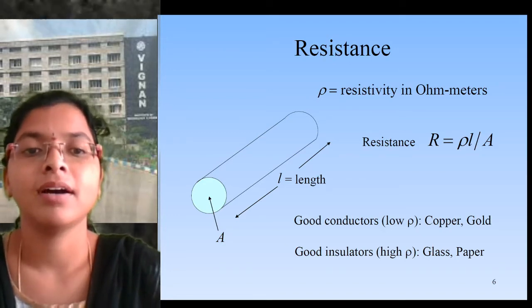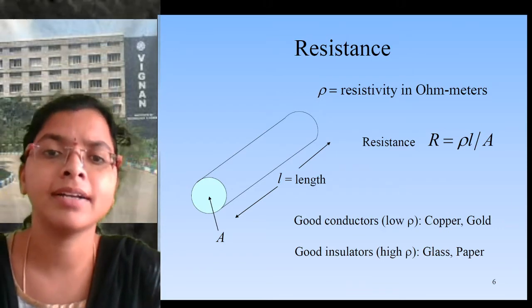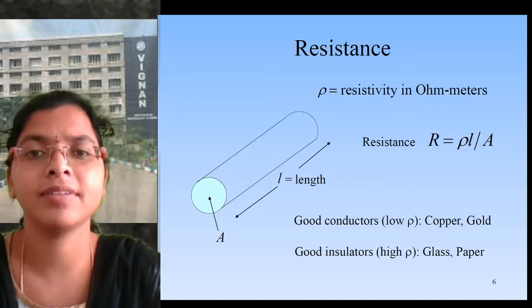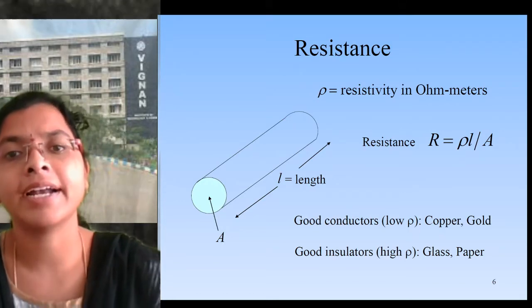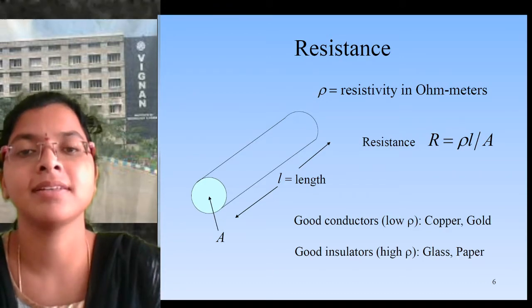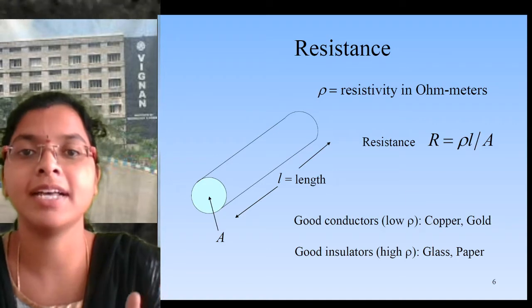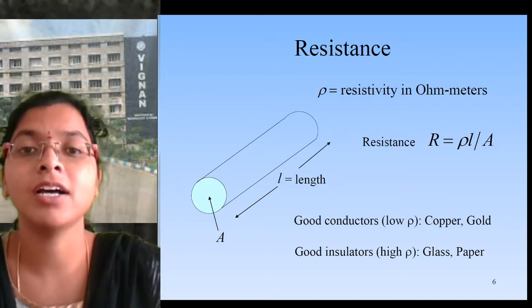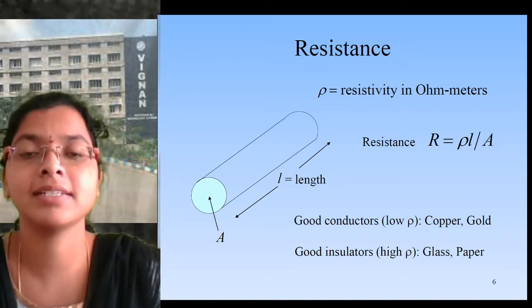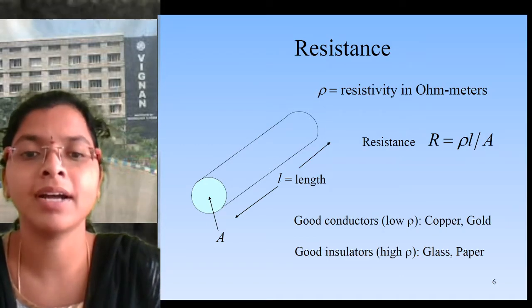So if the resistance is very low, the conductivity will be very high, and if the resistance is very high, the current passing capability is very low, and it will resist the current. A material with high resistivity is called an insulator, and one with low resistivity is known as a conductor. The basic good conductors are copper and gold, and good insulators are glass and paper. So this is about basic resistance.